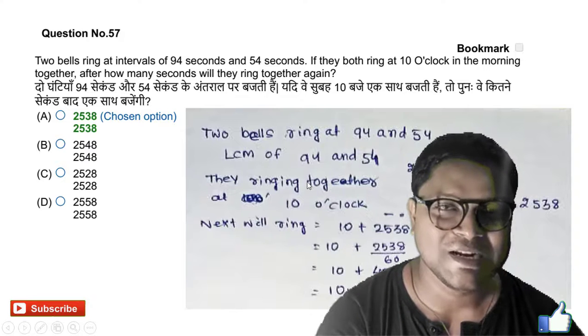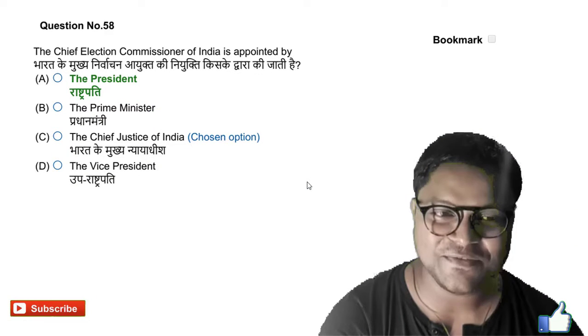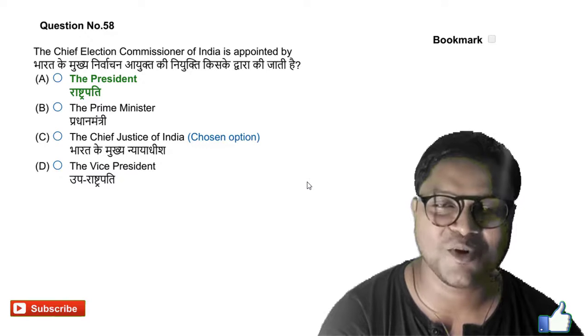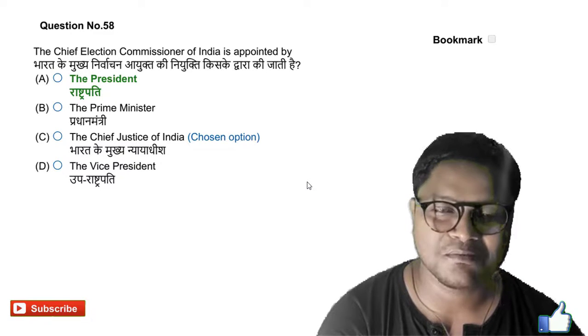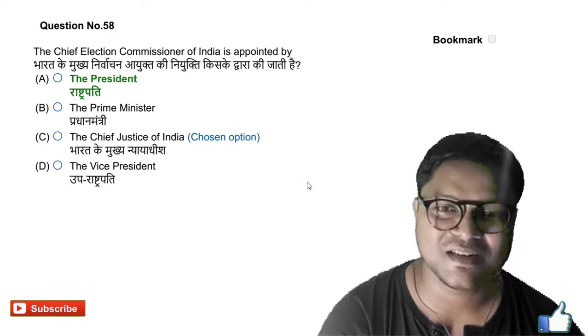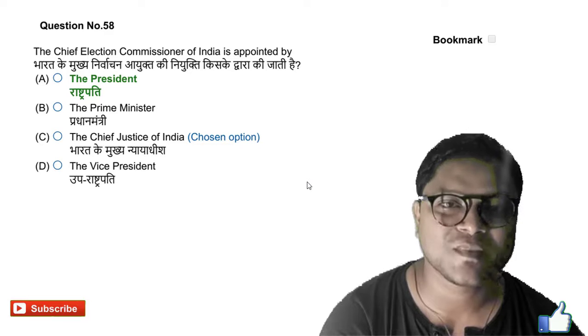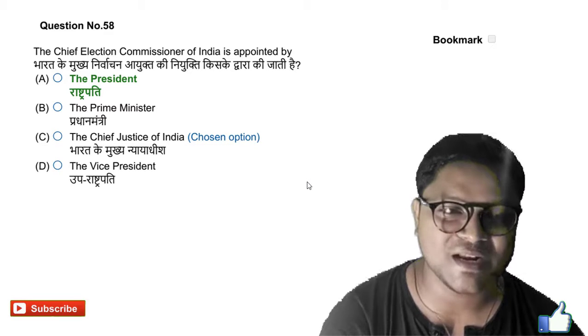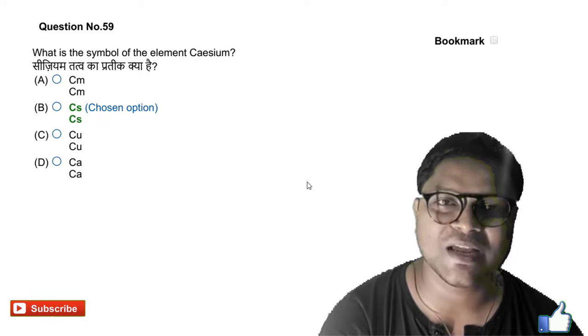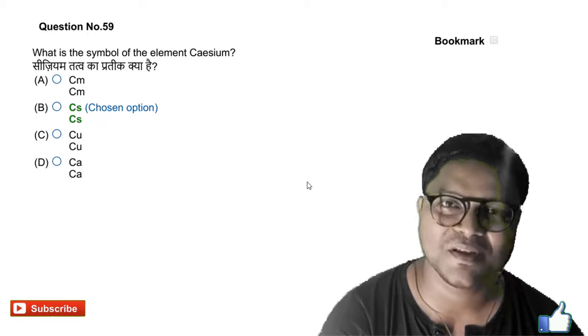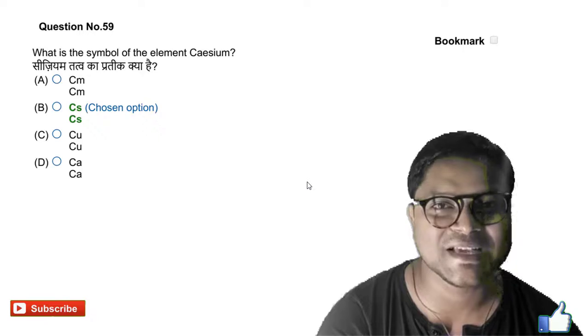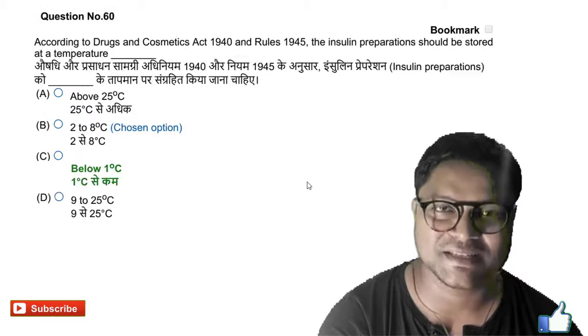Next, it is a quiz question. The Chief Election Commissioner of India is appointed by whom? The answer is the President, who chooses the Chief Election Commissioner of India. Next, question number 59. What is the symbol of the element calcium? Generally, if you go to the periodic table, the symbol of calcium is Ca. Option B is the right answer.